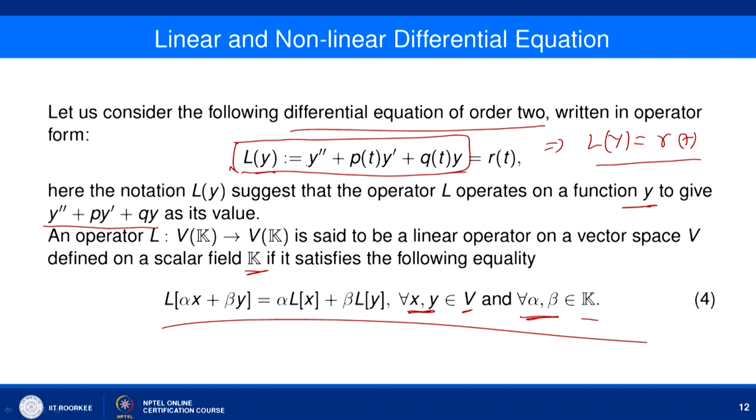Then if an operator satisfies these properties given in equation number 4, then we call this operator a linear operator. And if it is a linear operator and it is associated with a differential equation in this way, then this differential equation, that is y'' plus P(t)y' plus Q(t)y equal to R(t), is a linear differential equation.